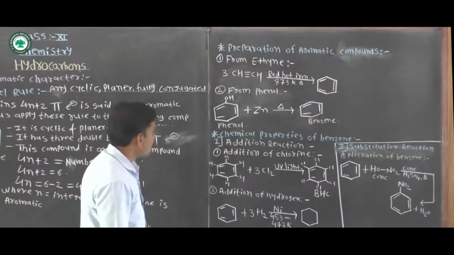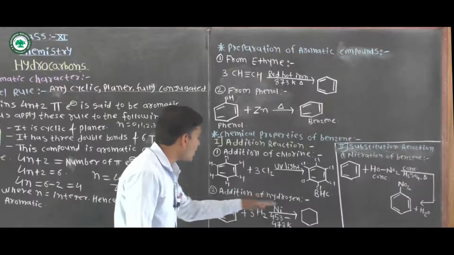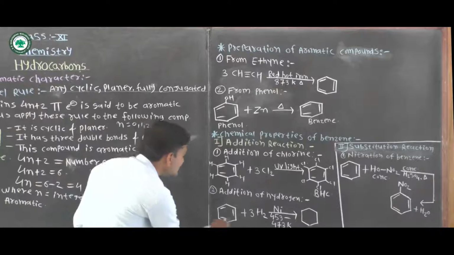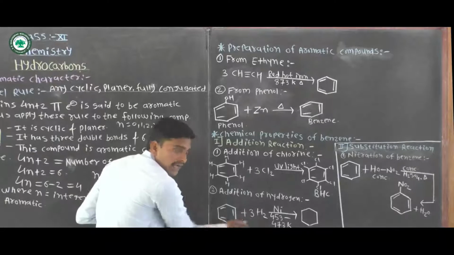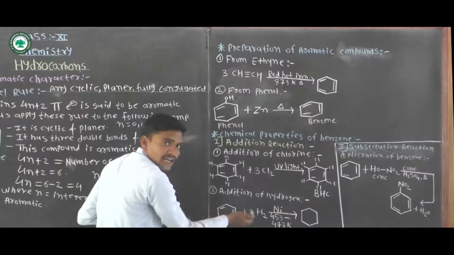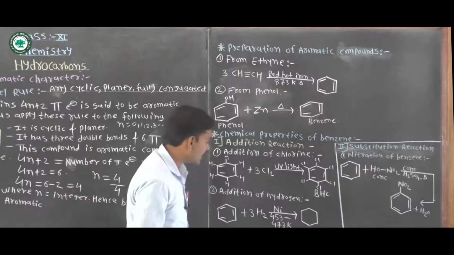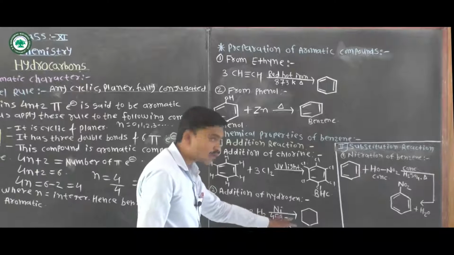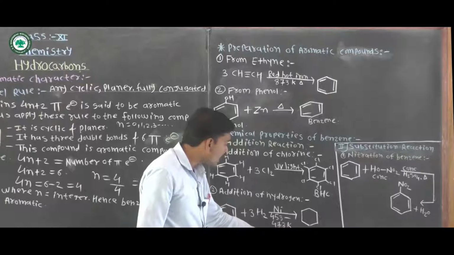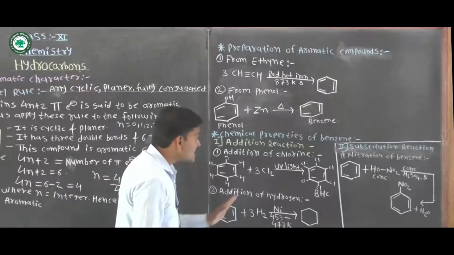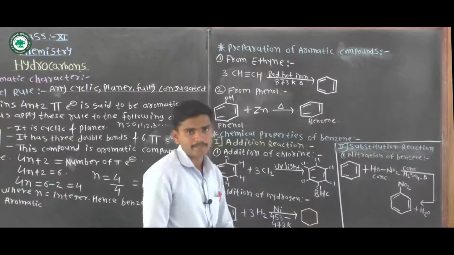Next chemical property of benzene is addition of hydrogen to benzene. When benzene and hydrogen react with each other in the presence of nickel as a catalyst in the temperature range 453 Kelvin to 473 Kelvin, it gives cyclohexane.